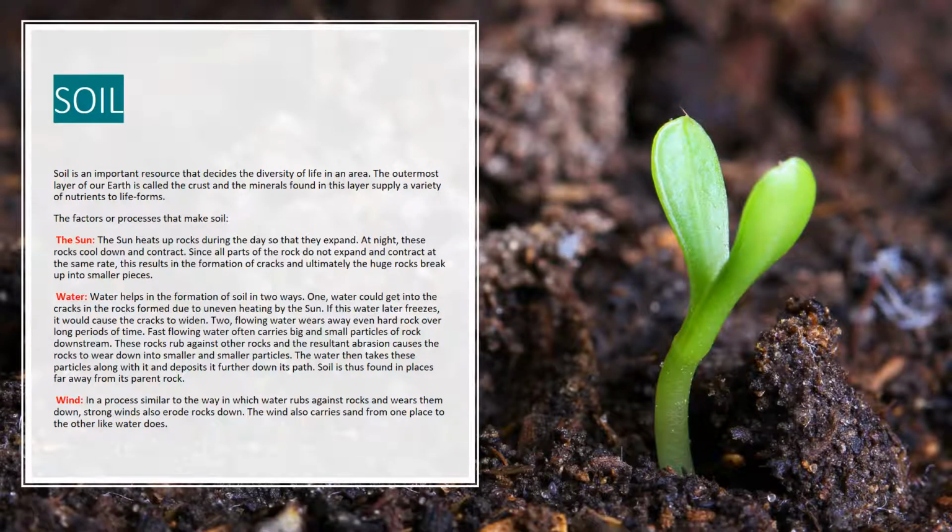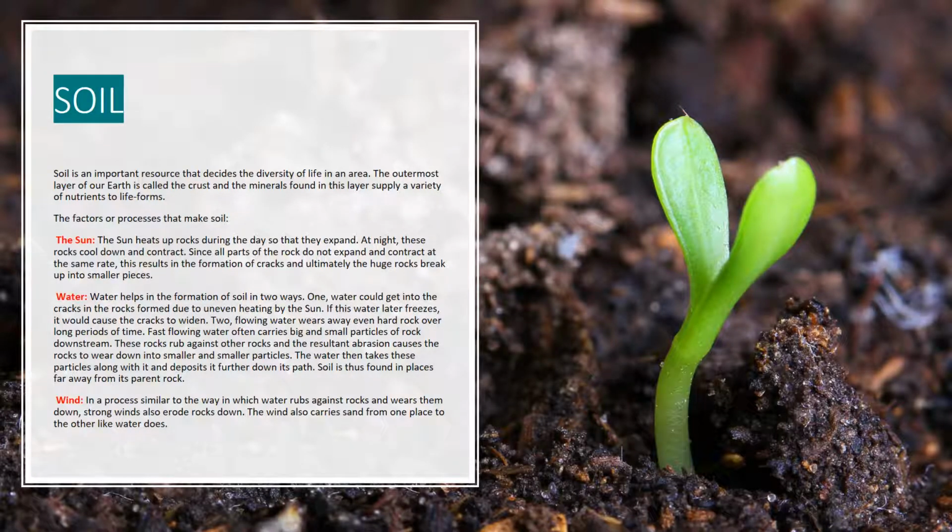Soil is an important resource that decides the diversity of life in an area. The outermost layer of our Earth is called the crust, and the minerals found in this layer supply a variety of nutrients to life forms. The factors or processes that make soil. The sun heats up rocks during the day so that they expand. At night, these rocks cool down and contract. Since all parts of the rock do not expand and contract at the same rate, this results in the formation of cracks, and ultimately the huge rocks break up into smaller pieces.